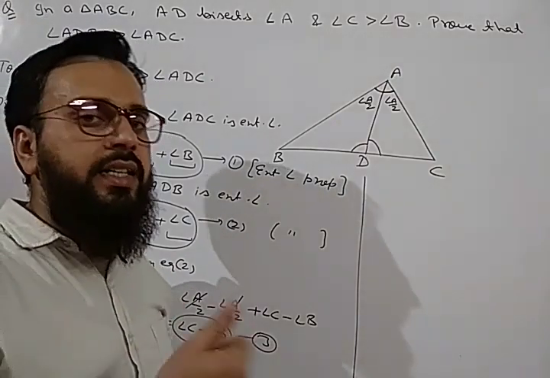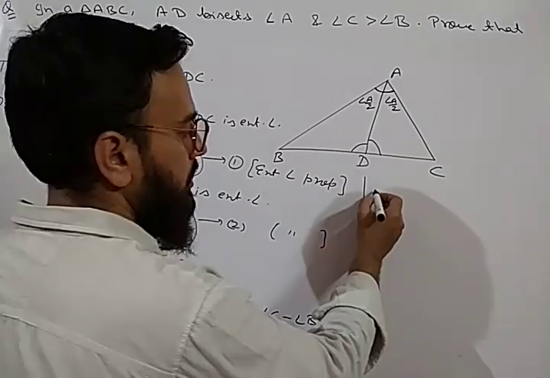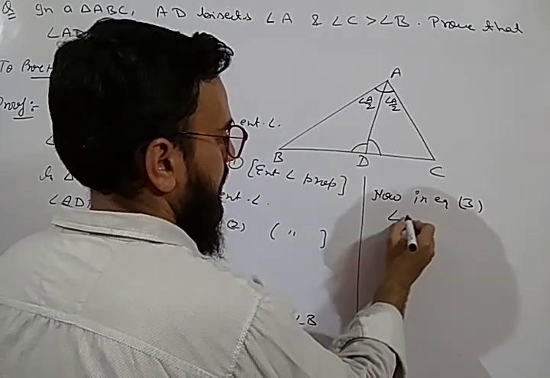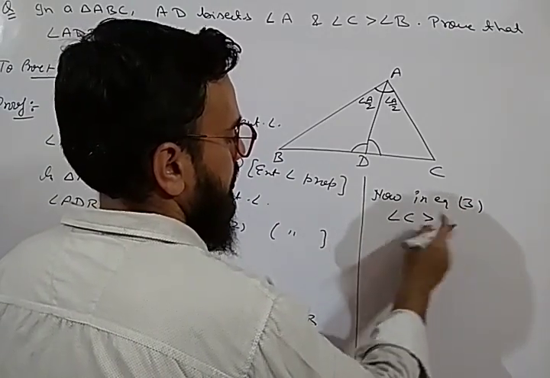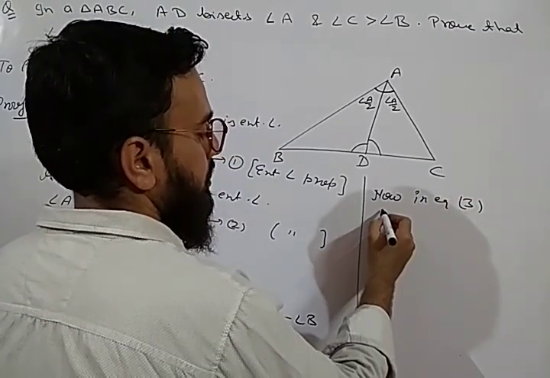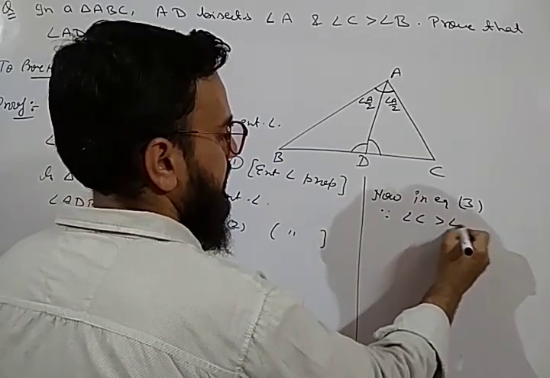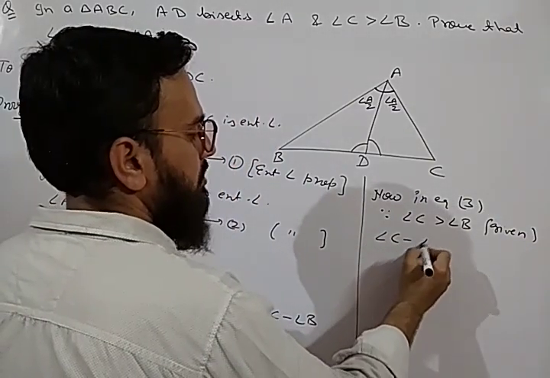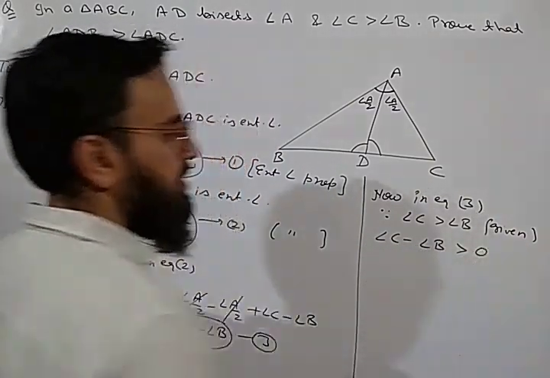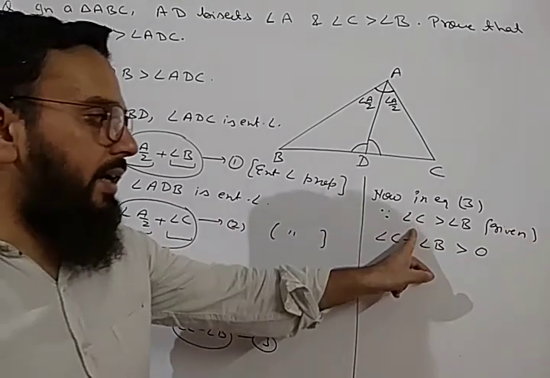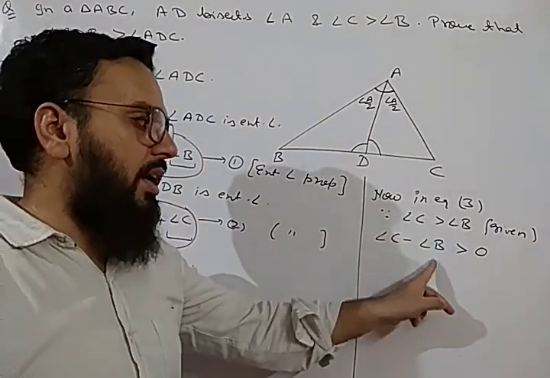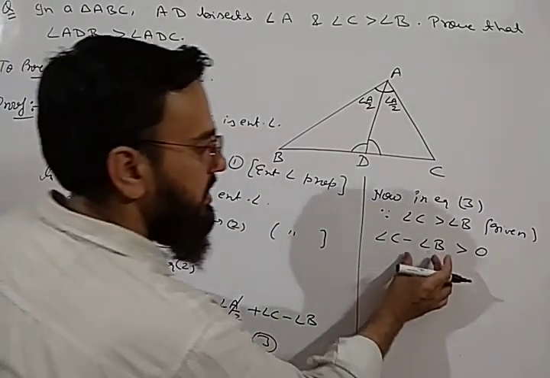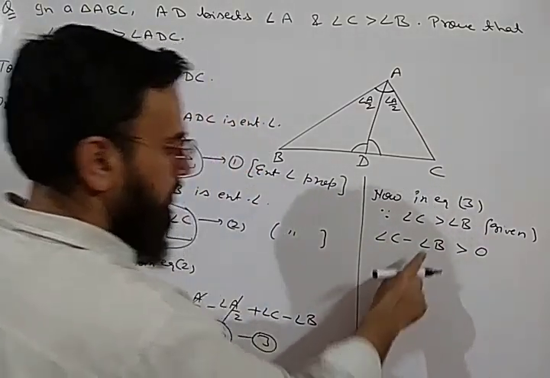Now in equation 3, since angle C is greater than angle B because it is given, angle C minus angle B will be greater than 0.